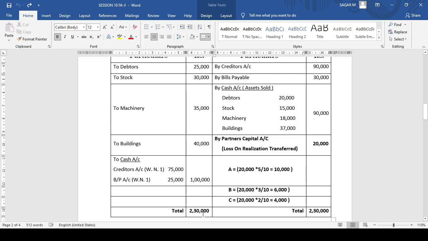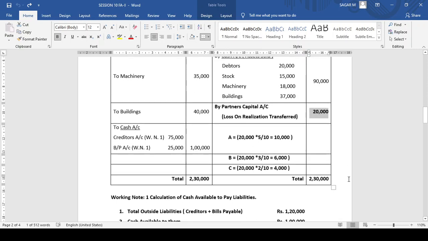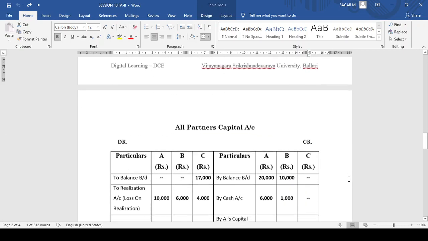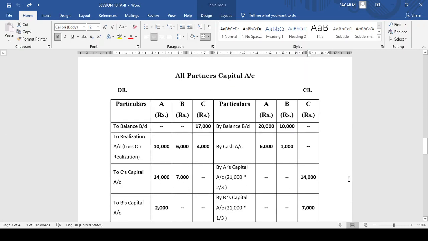Now if you take the total, the debit side is more, 2,30,000. Keep the same total on the credit side, so 2,30,000. If you deduct the credit side items, the difference you are getting is 20,000. So this is the loss on realization to be transferred to partners' capital accounts. So A's share, B's share, C's share. After doing this, let's prepare all partners' capital accounts.